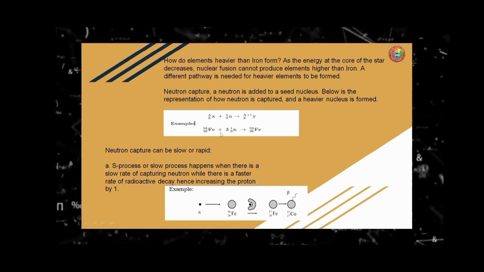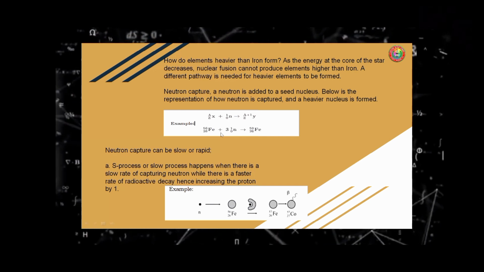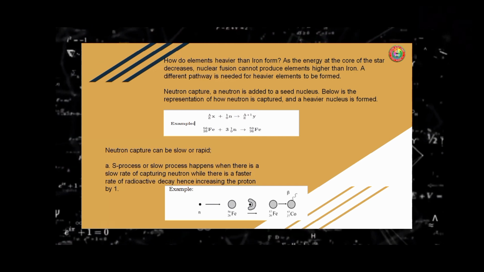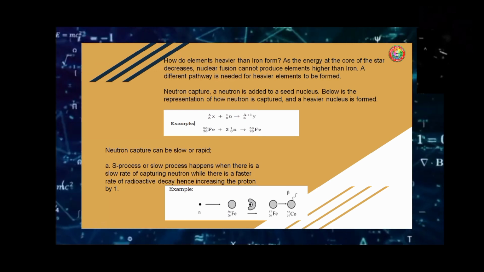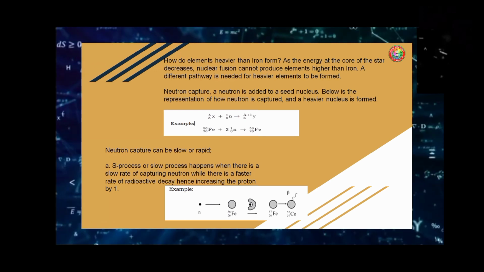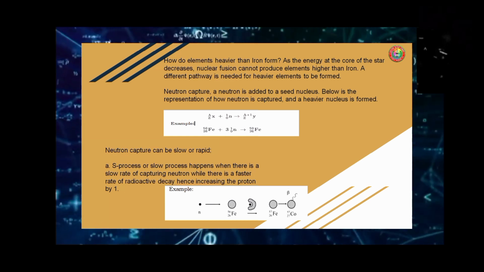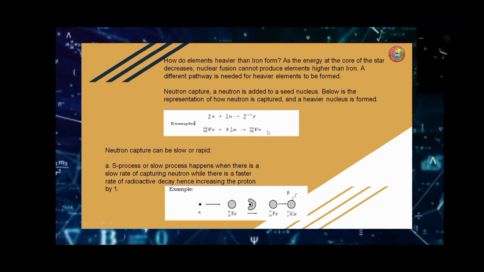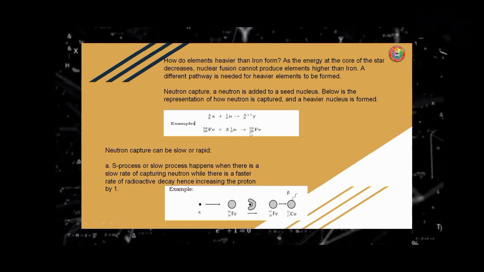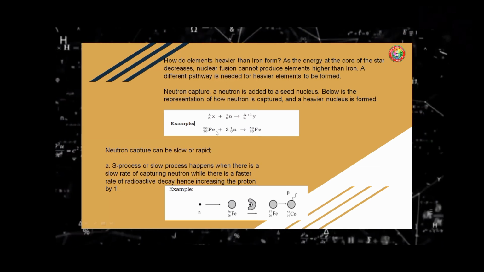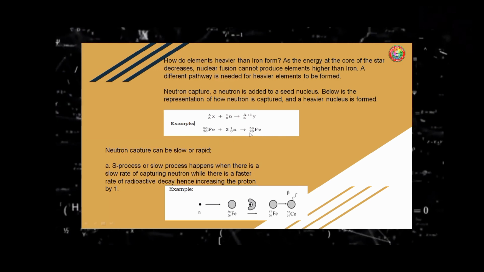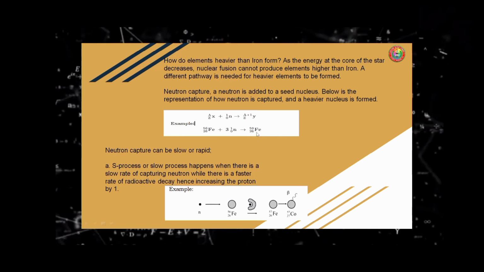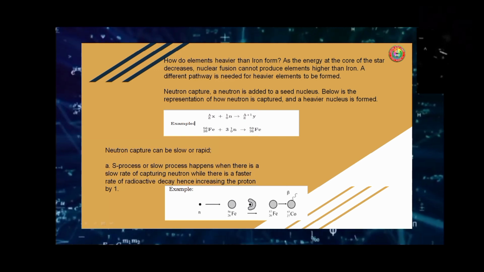So what we're going to do is to look to the periodic table, the number 26, right? So the element that has atomic number of 26 is iron. So the product will produce if iron will fuse to 3 neutrons. Again, it's iron. Neutron capture can be slow or rapid.